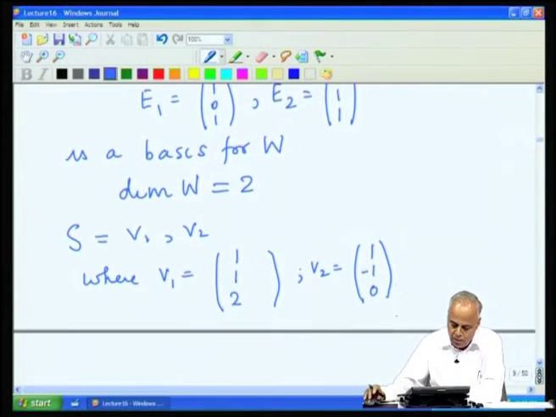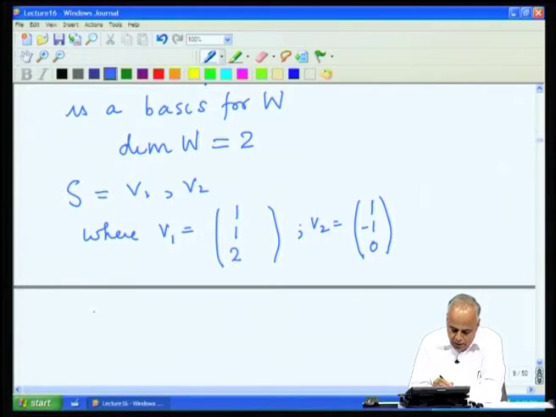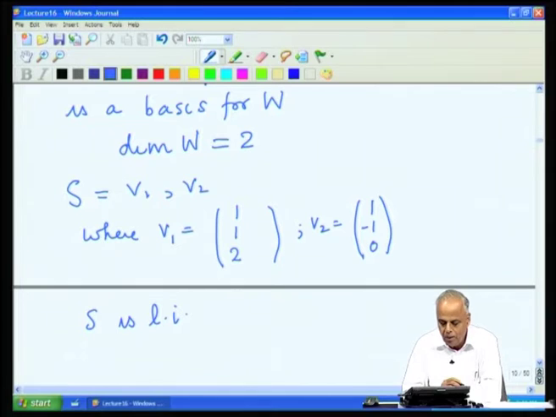Let us observe first of all S is linearly independent, because you cannot get V2 as a multiple of V1, because V1 has non-zero third component. To get V2 we can only multiply V1 by 0. So, we cannot get V2 as a linear combination of V1.